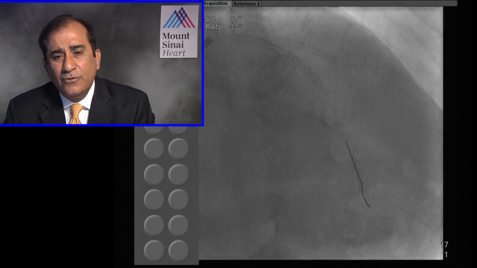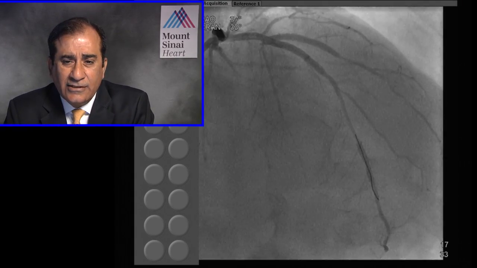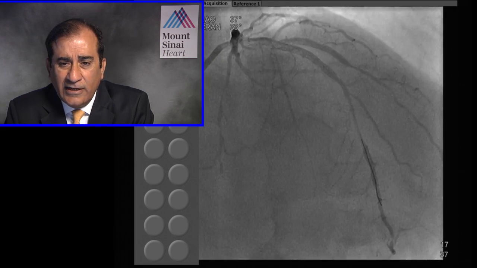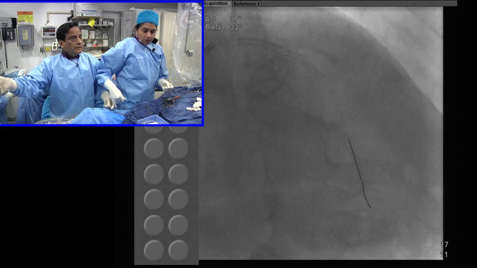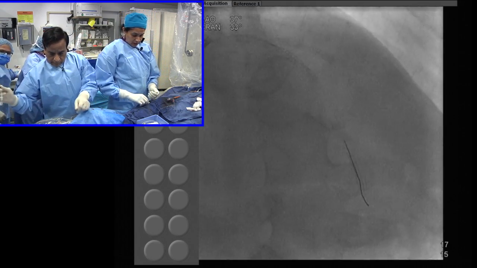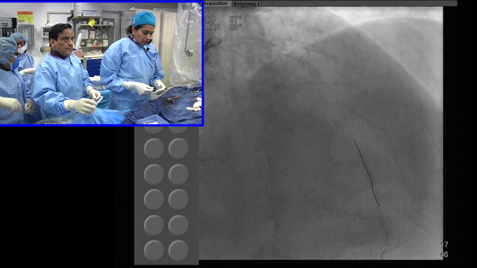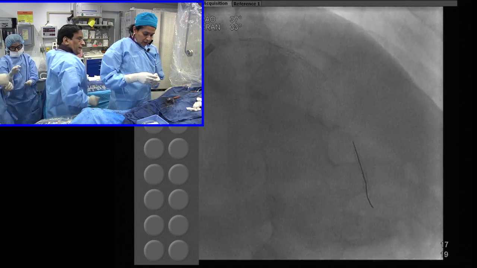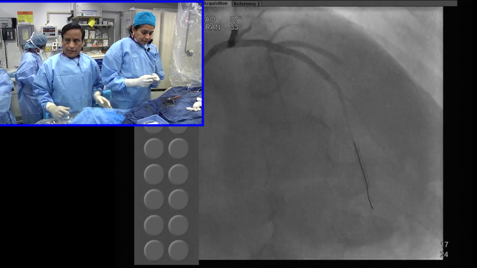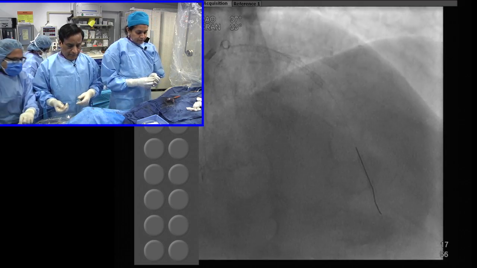I'm not planning to do any balloon dilatation of the diagonal. It's too diffuse, and why dissect it? Leave it alone. No, it doesn't look dissected. It looks good. I'm saying, would you want to put a balloon distally? I think you can do the distal edge of the stent slightly. Yeah, with a 2.0 balloon we can do that.